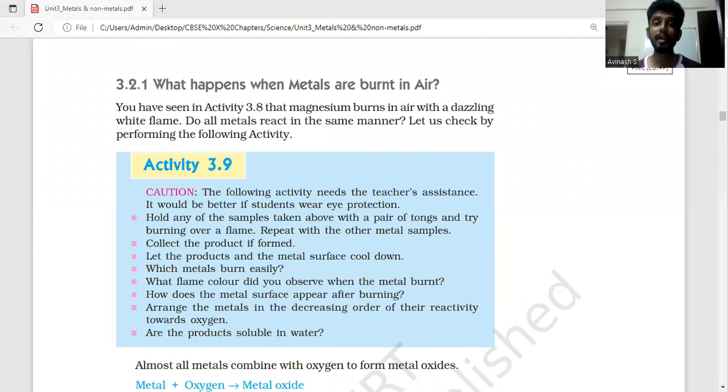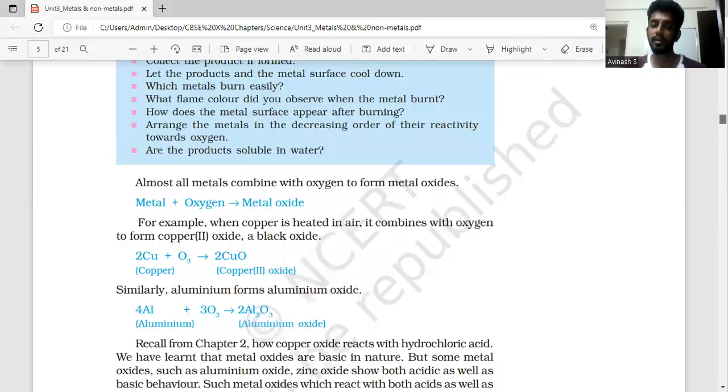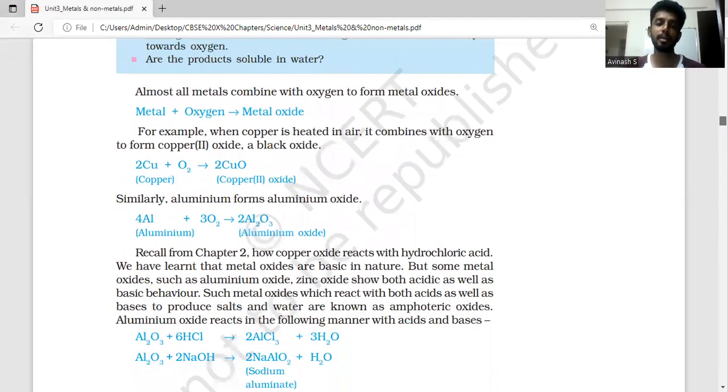Now we are going to see what happens when metals are burnt in air. What we mean by burning is, sometimes we need to give an external supply, like a Bunsen burner or some form of heat, in order to make a metal burn in air, in the sense along with oxygen. Sometimes they can readily catch fire even without supply of heat. So different metals will behave differently when we burn them in air, and we are going to see how they behave based on the different types of metals.